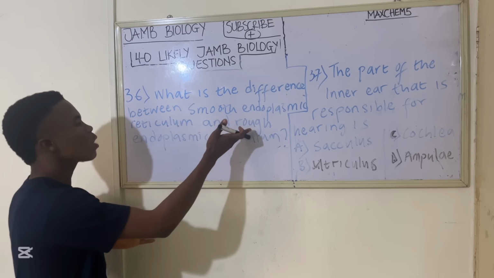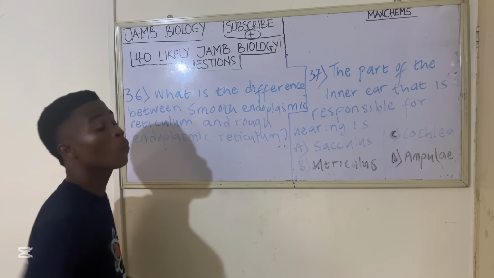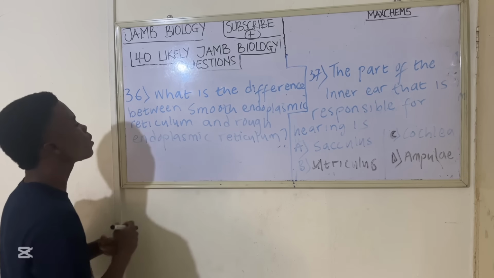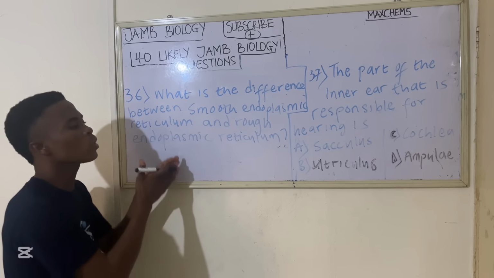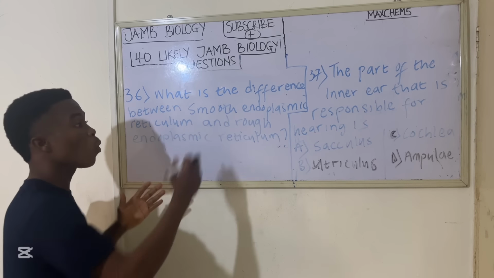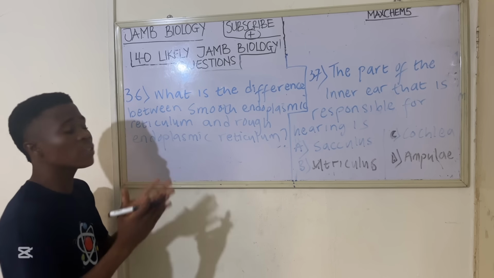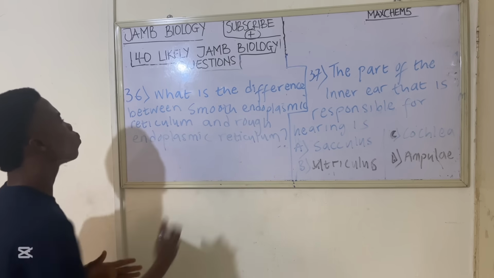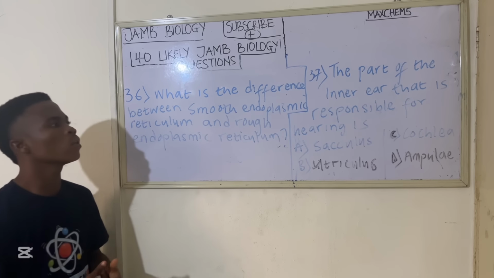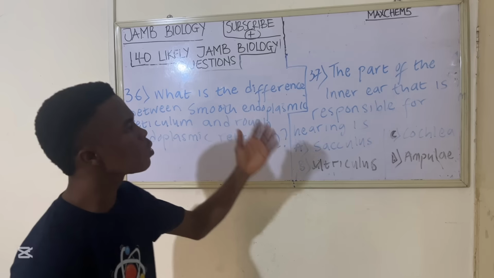So the ribosomes on the surface of the rough endoplasmic reticulum produce protein. Smooth endoplasmic reticulum, on the other hand, does not have ribosomes. That's why it's smooth. And this one is responsible for lipid synthesis. You understand? So these are the differences I want you to know between smooth endoplasmic reticulum and rough endoplasmic reticulum. You can read more on them. So now let's go to the next question.